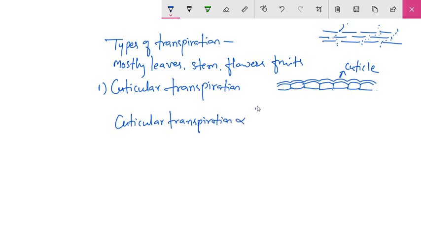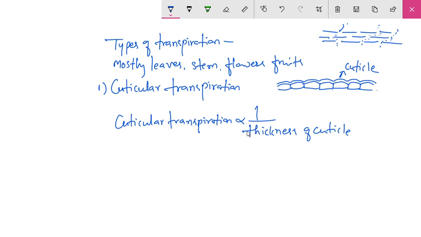That means if the cuticle is thicker, there is less cuticular transpiration. When the cuticle is thin, there is more cuticular transpiration. So they are inversely proportional, showing an inverse relationship.